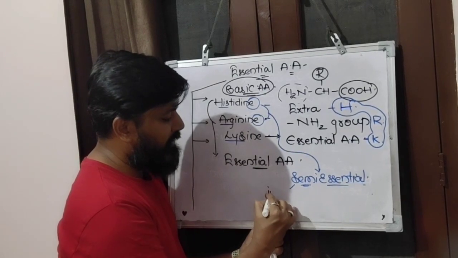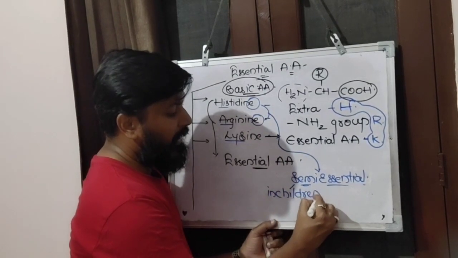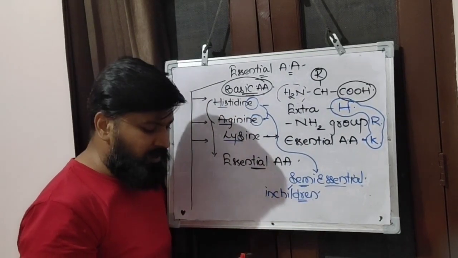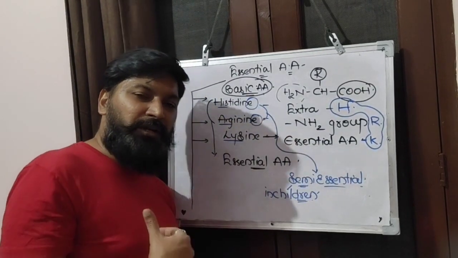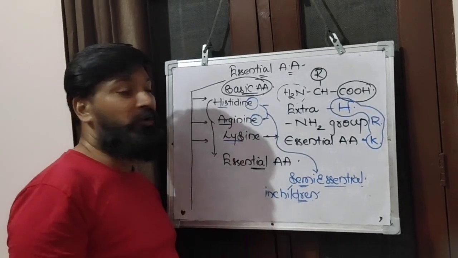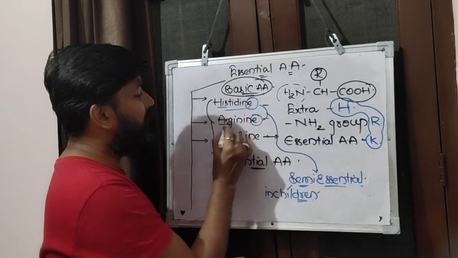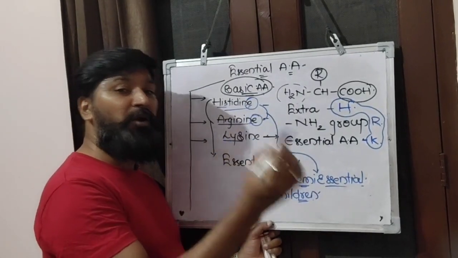In children, these 2 are not prepared by the body, especially in infants. Infants need extra diet from outside, as their body is not in a position to prepare them. But in adults, histidine and arginine are prepared.